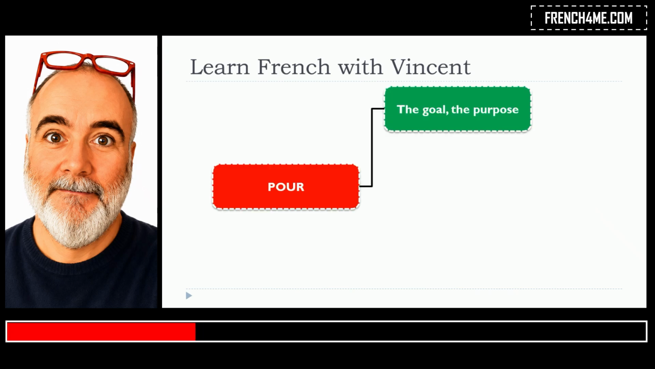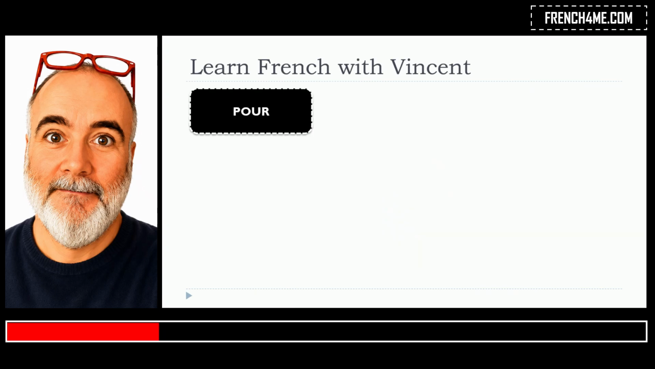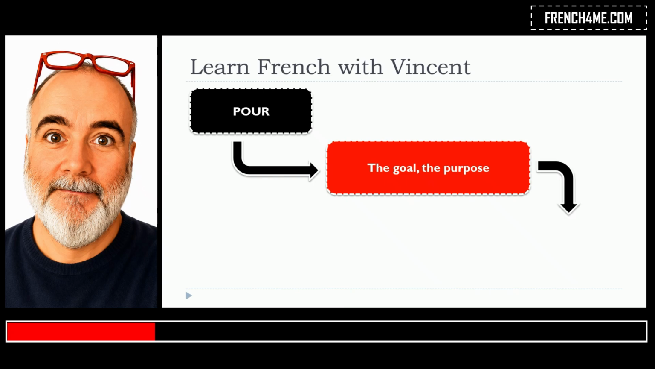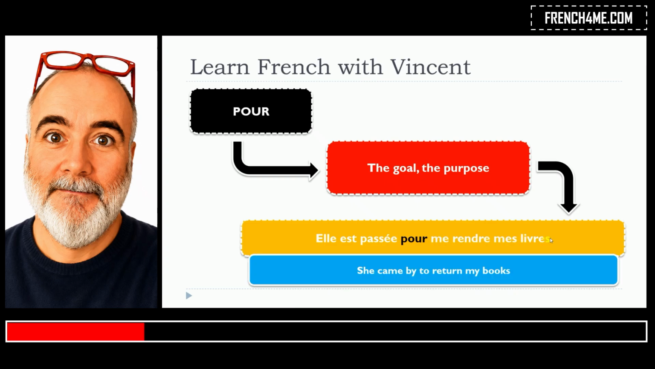So pour can introduce or connect it to the goal, the purpose, or then the destination, or the duration. So the goal, the purpose, the destination, or the duration. So let's start, obviously, with the goal, the purpose. And here is the example. Elle est passée pour me rendre mes livres.